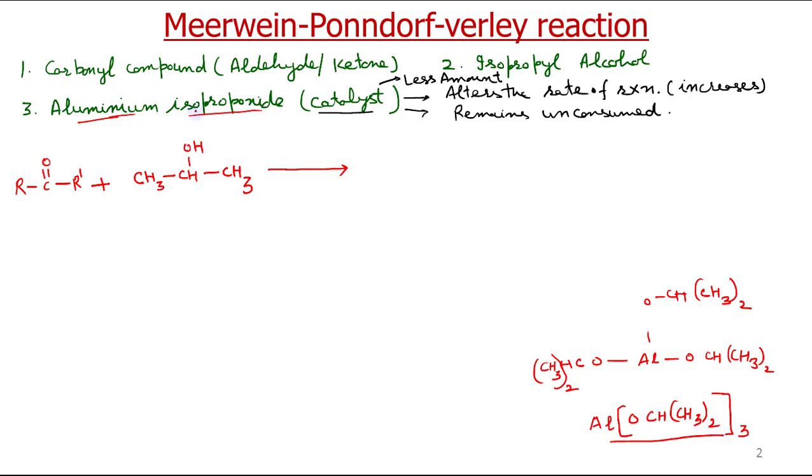So I will write here aluminium isopropoxide, Al[OCH(CH3)2]3, which acts as a catalyst.